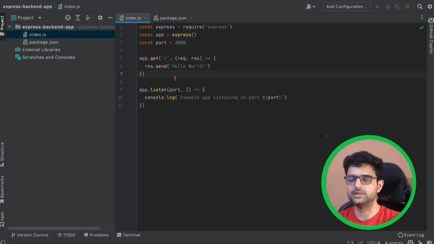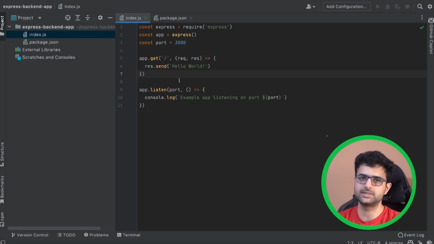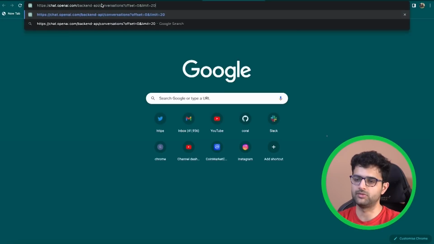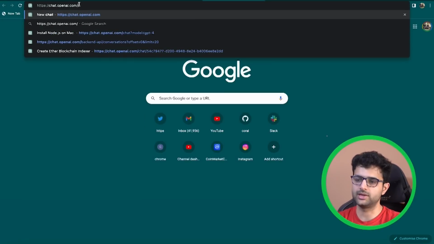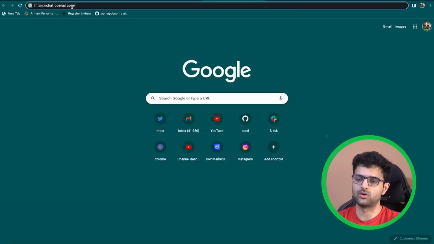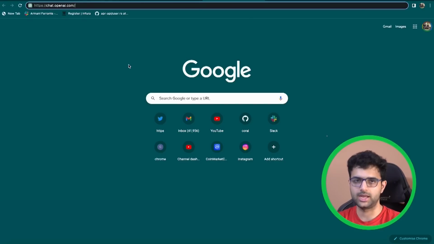They have also defined a single route here, a route being, as I said, the part of the URL. So the route is /, which means if you send a request to /, which if the URL was chat.openai.com, it would be something like this. The route is /, which means there's basically no route. Then send hello world, the text. So if I go to chat.openai.com, and chat.openai.com looks like an HTTP server that looks like this, it will return me back hello world.